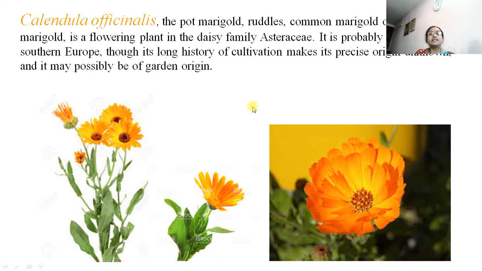Then Calendula officinalis, a very important medicinal plant, probably native to South Europe, though its long history of cultivation makes its precise origin unknown, and it may possibly be of garden origin. The inflorescence looks like a flower and is very beautifully colored, and calendula ointment is prepared from it. This is a very powerful medicine which is used for burns.